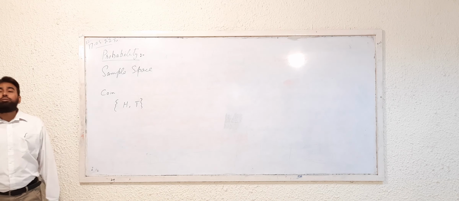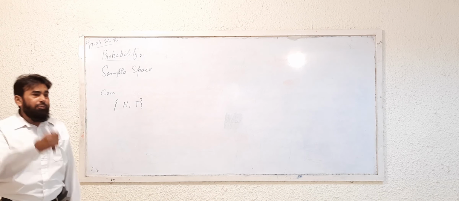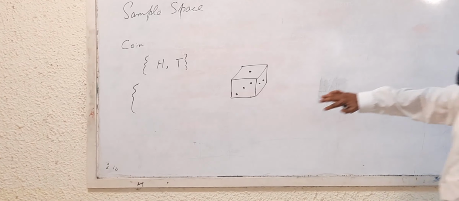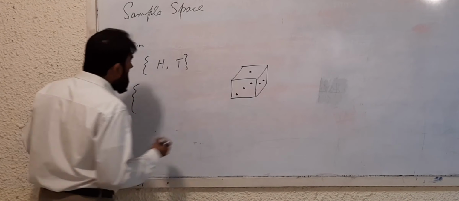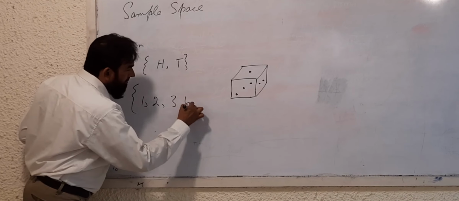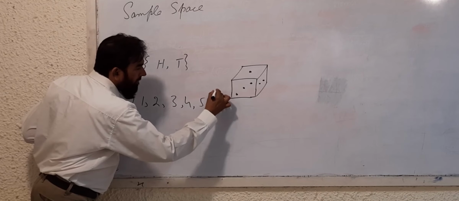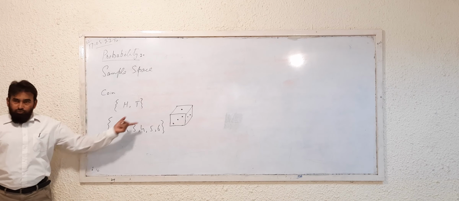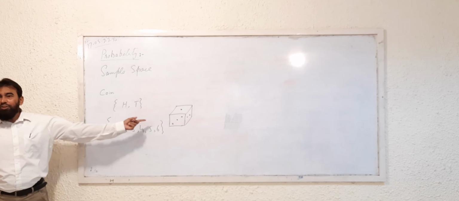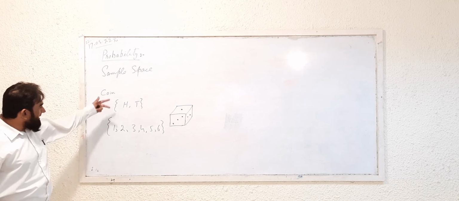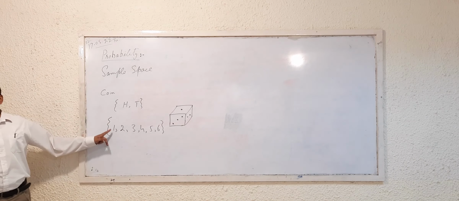If you are rolling a die, what are the possible outcomes? So rolling a die, you can see the possible outcomes. The sample space for rolling a die is 1, 2, 3, 4, 5 or 6. So this is the sample space for rolling a die, if it is fair, if it is not biased. Clear? So this is the example of sample space.